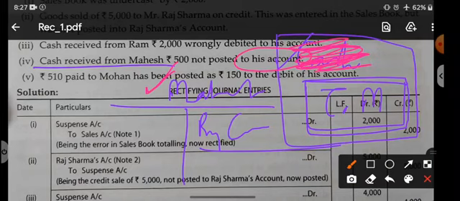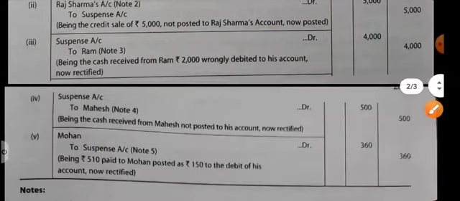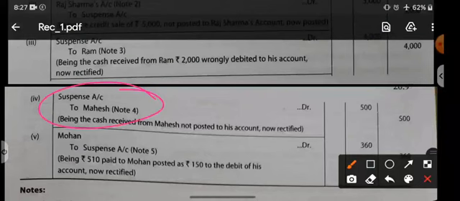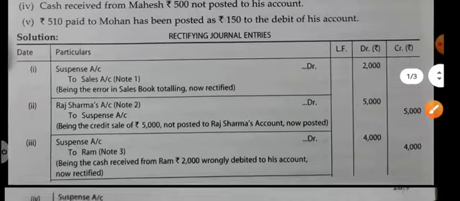So you should credit Mr. Mahesh. So what should you debit? Now you should debit suspense. So you can see the rectifying entry. Suspense debit to Mahesh, 500 rupees. So he should be credited by 500. So he has been credited now.